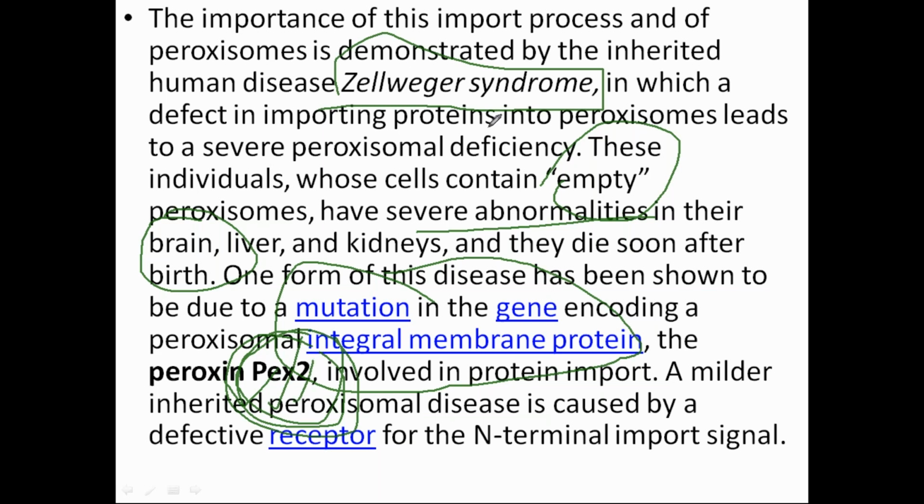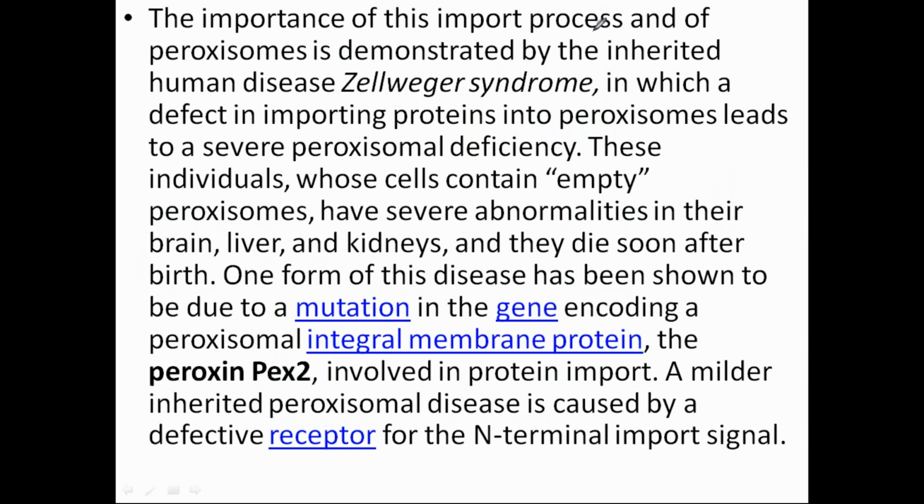You just have to remember the name of this PUX2. What is the import protein which is mutated in Zellweger syndrome? PUX2. Nothing more you have to remember, only the name of this receptor. And this also will be asked in your 4-mark analysis type. They will give you a big long experiment-like thing, or the conditions of the disease, and they will ask you how it was caused. Fine.